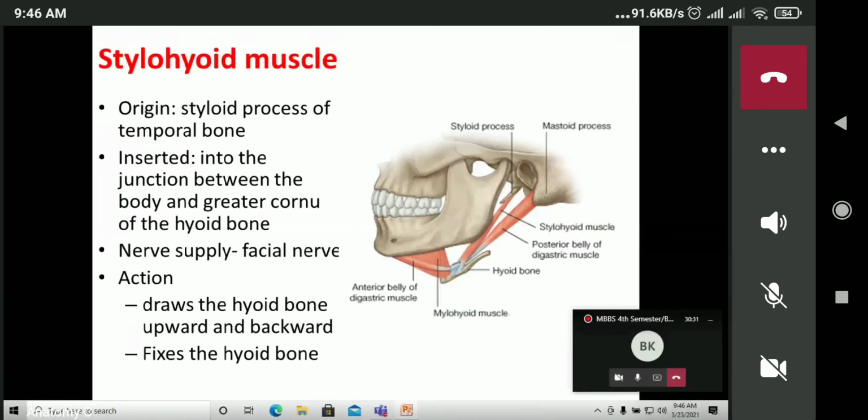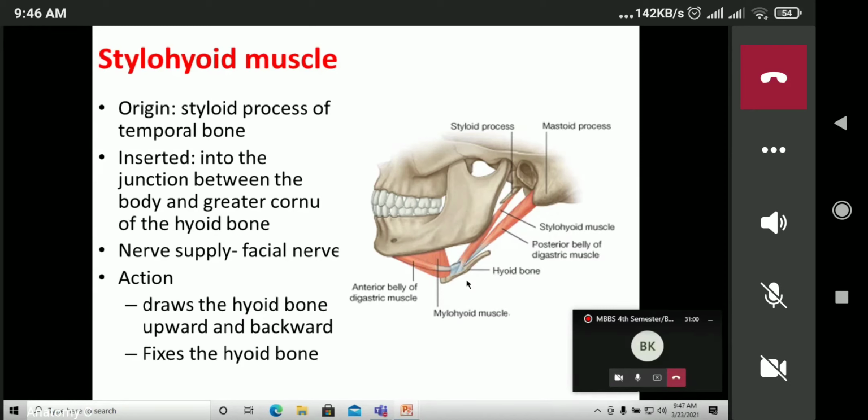Talking about the stylohyoid muscle, as the name suggests, extending from the styloid process to the hyoid bone. It originates from the styloid process of the temporal bone. Here we can appreciate the styloid process of the temporal bone, the bony projection, and it is inserted into the junction between the body and the greater cornu of the hyoid bone. So this is the hyoid bone, and this is the insertion site of the stylohyoid muscles.